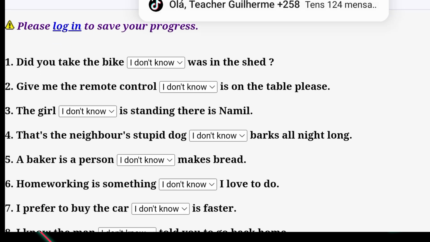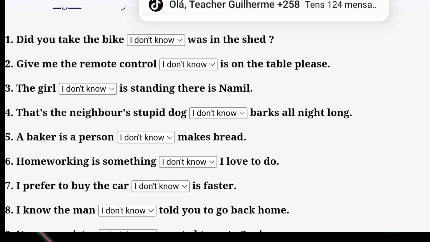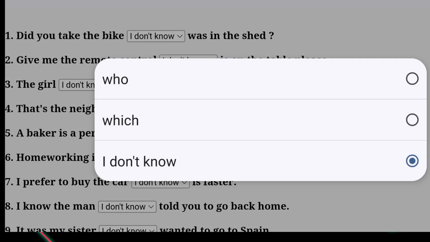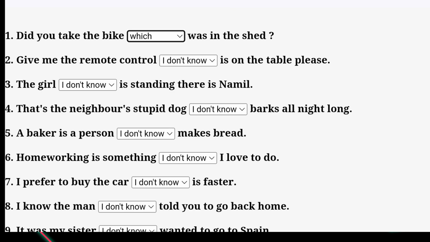We have here one. Did you take the bike? We have to choose who or which. Do we use who or which? Let's remember that bike is not a person. We use which for things. So we choose which because bike is a thing. Did you take the bike which was in the shed?